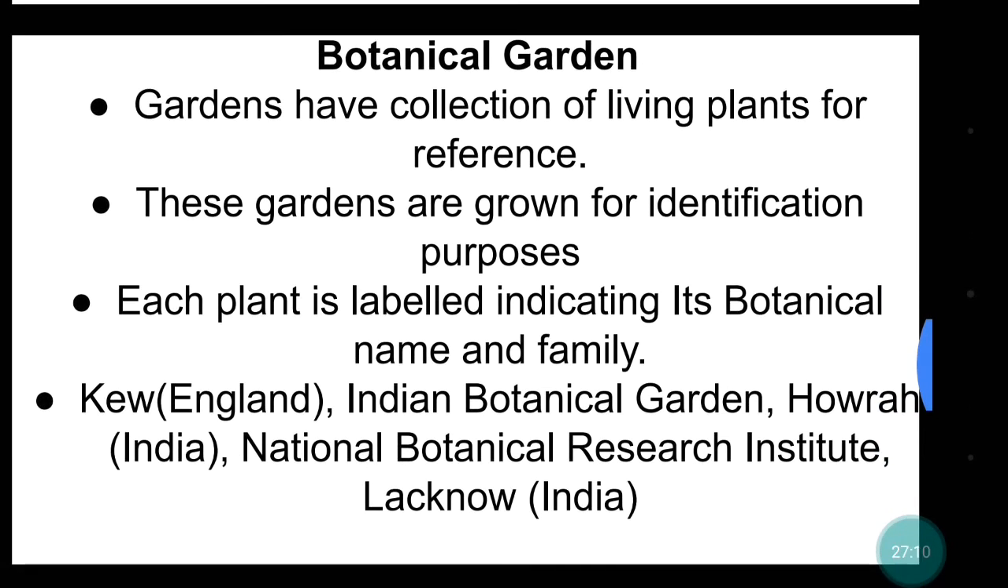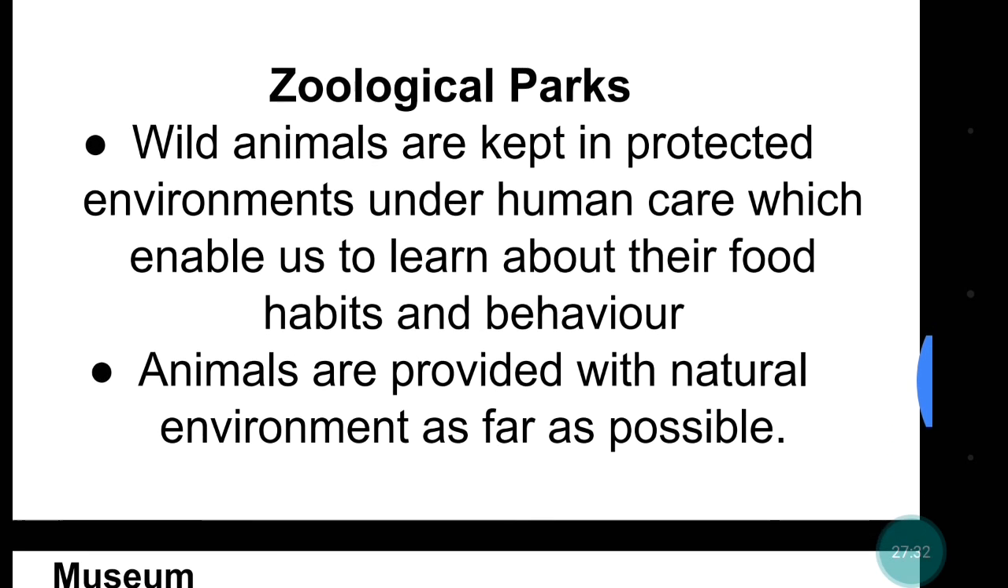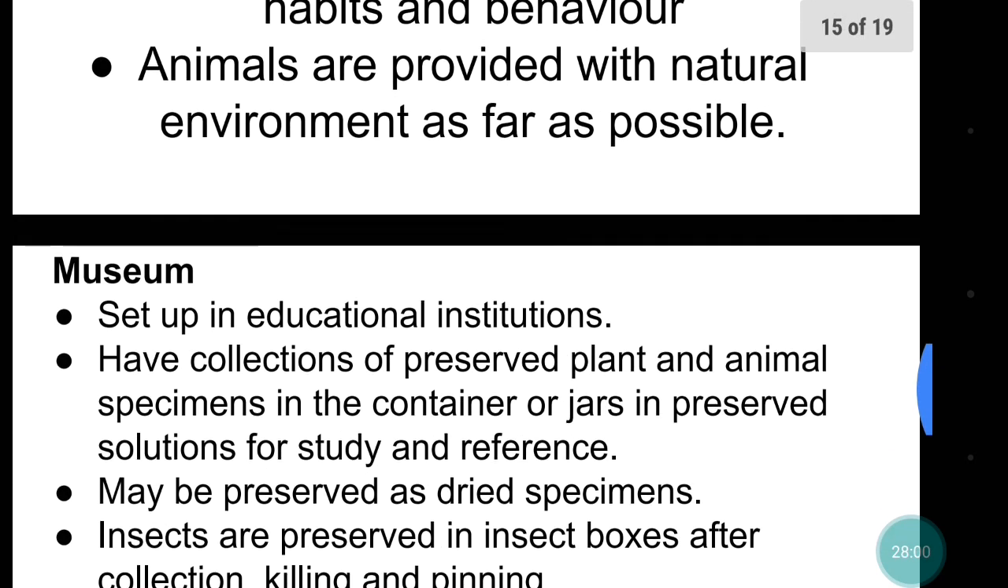Now botanical garden. So in a botanical garden, living plants are there, and each plant is labeled with a particular name: botanical name, family, and the person who invented or named it. Zoological parks, wild animals are kept there in a protected environment. Means wild animals will be given almost exactly the same environment as they used to live in, right? So this is a zoological park, and if somebody wants to take its reference to identify any organism, they can take its reference there.